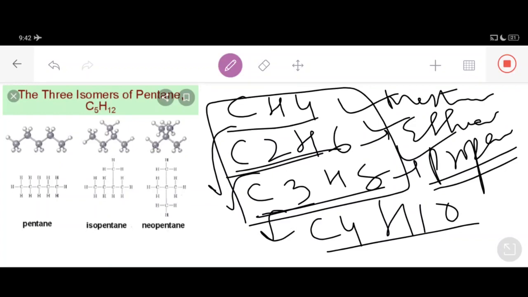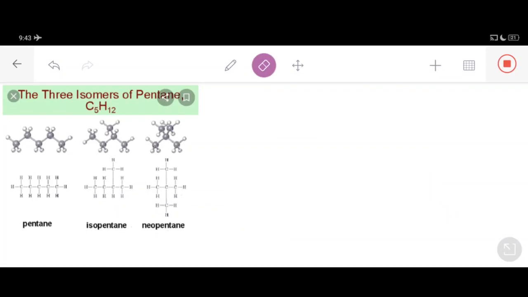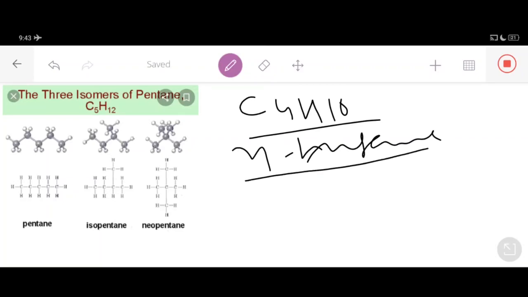Last time we discussed an example: how many possible isomers of C4H10, that is butane? There are two possible isomers of butane. One is n-butane. I'm recapitulating what we discussed in the last video lecture, making you absolutely clear regarding these isomers. n-butane means normal butane.